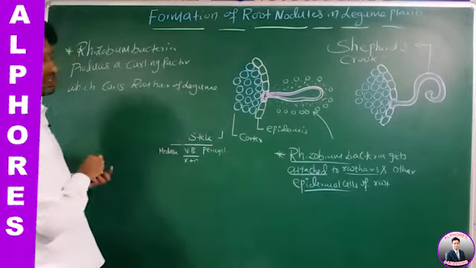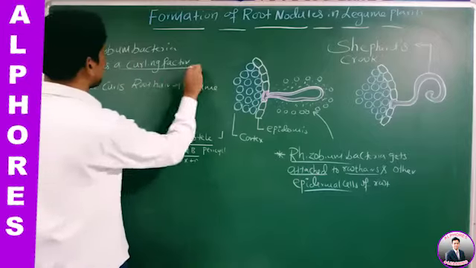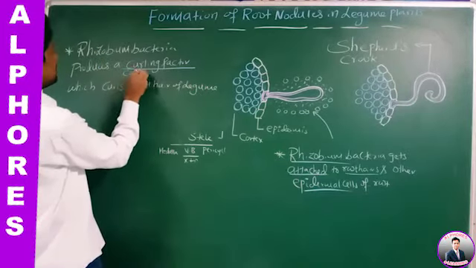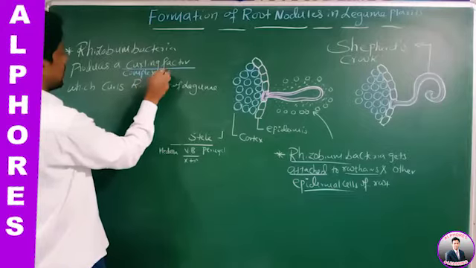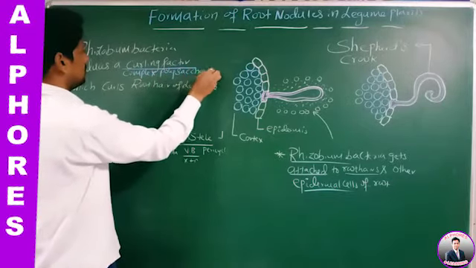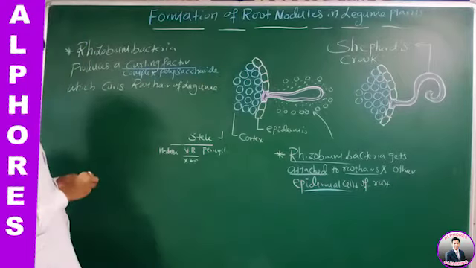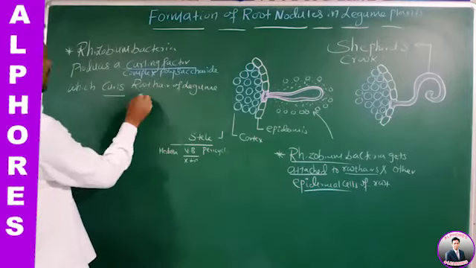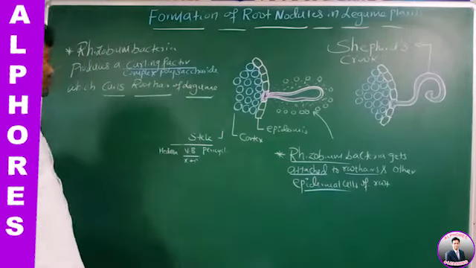Legume plants. What is this curling factor? This curling factor is a complex polysaccharide, which is going to curl the root hair of legume plants.